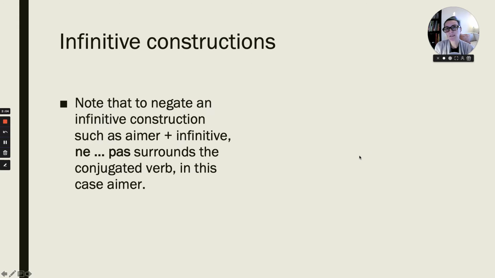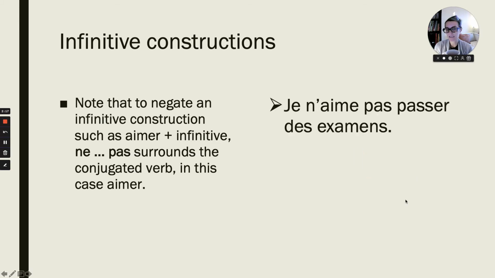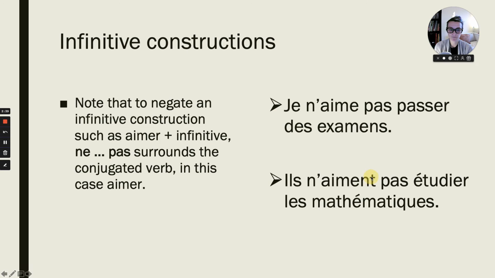When you want to negate a sentence with an infinitive construction, for example, let's say you want to say, I do not like to do something. Je n'aime pas passer des examens. I do not like to take exams. Ne and pas surround the conjugated verb here, which is aimer. Je n'aime pas. I do not like. And then you add the infinitive. Je n'aime pas passer les examens. I do not like to take exams.